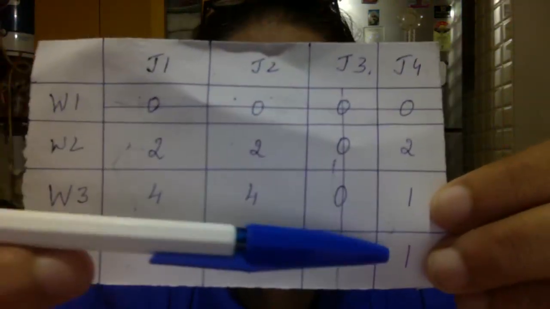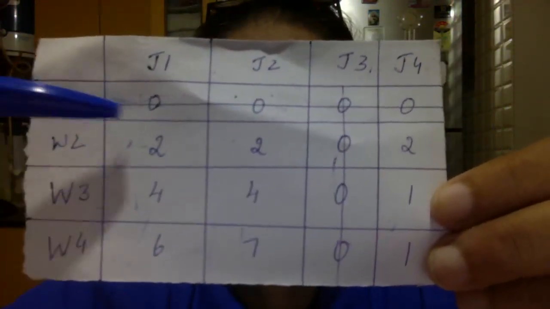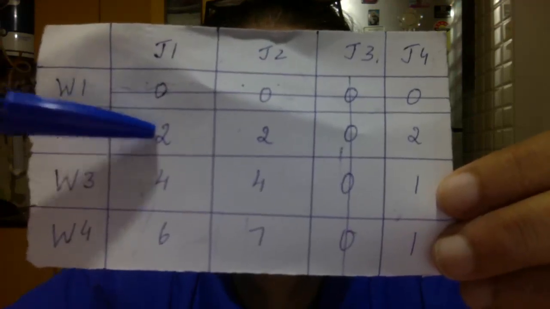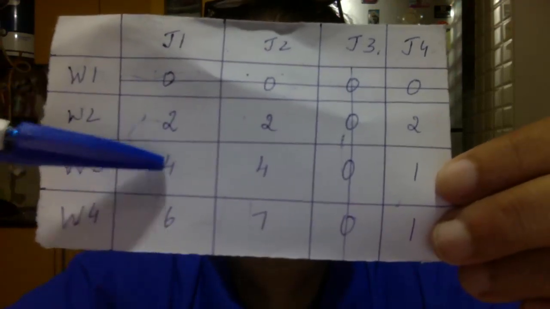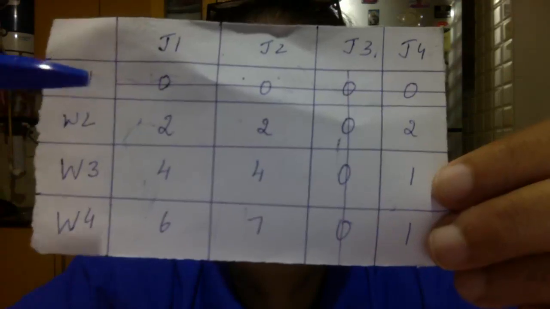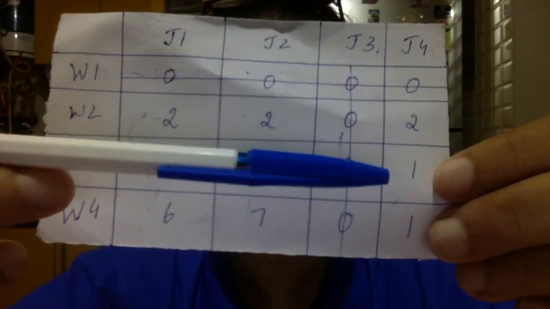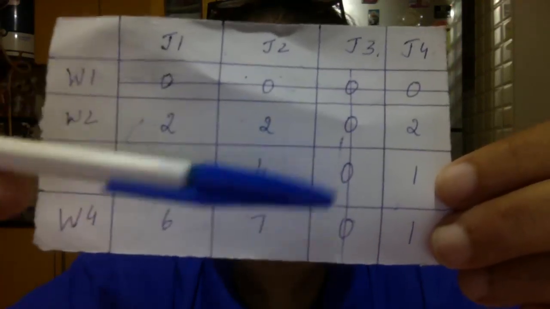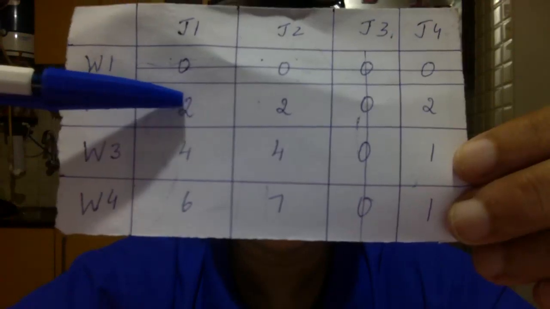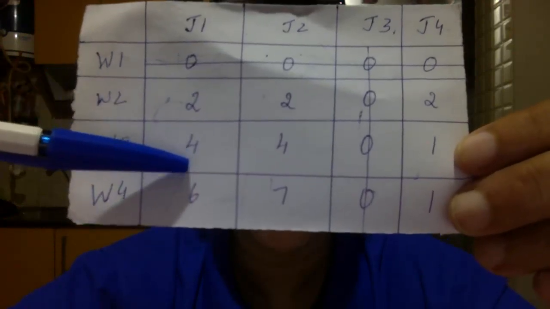Now for example, the least number is 1. So here I'll do 2 minus 1 is 1. Sorry class, 2 is the uncovered number and the least uncovered number is 1. So all the uncovered numbers we must deduct the least number from. Here you will get 2 minus 1 is 1, 4 minus 1 is 3, 6 minus 1 is 5.